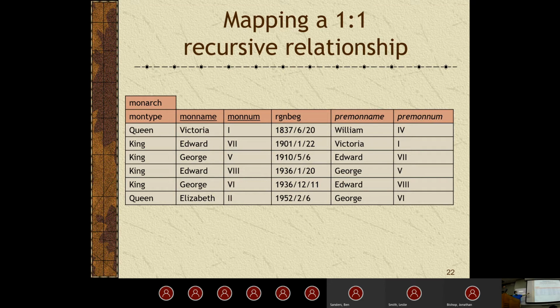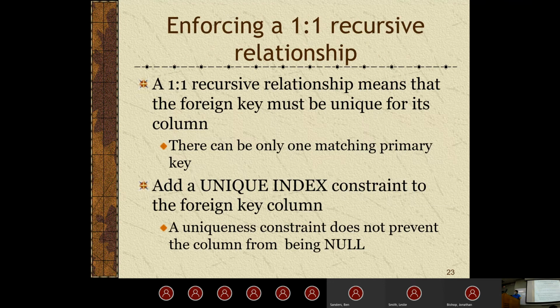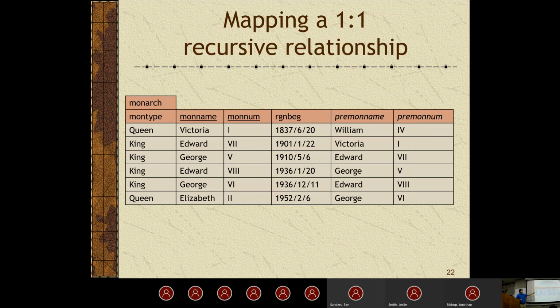So we look at this, the primary keys are underlined: monarch name and monarch number. So these two attributes right here uniquely identify each instance of the monarch entity. As we look at this a little bit more, it means that we have to make sure that, because it's a one-to-one relationship, this has to be unique not only for the monarch within the entity, but also for the pre-monarch name and the pre-monarch number.